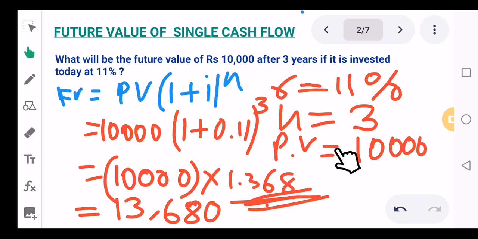I is 11%. Sorry, I have written it as R. This is not R, it's I, because here I have taken it as I. If I had written this as R, then taking it here as R would have been fine. But since I have written I, I should take it as I here. I or R doesn't make a difference. The only thing is you need to remember the formula correctly. You can take it as R, I, M, N, T, anything that you like, but you need to remember what it is. Okay?